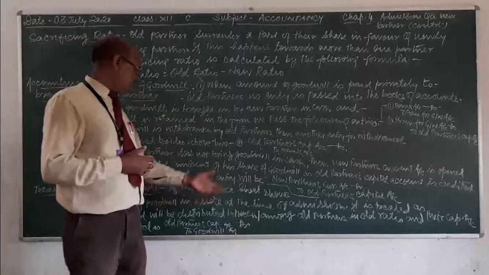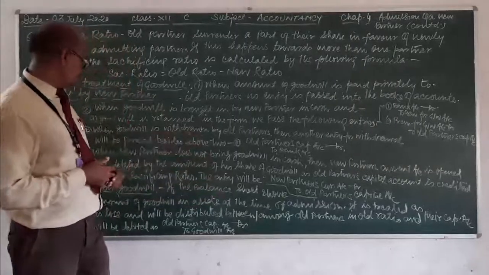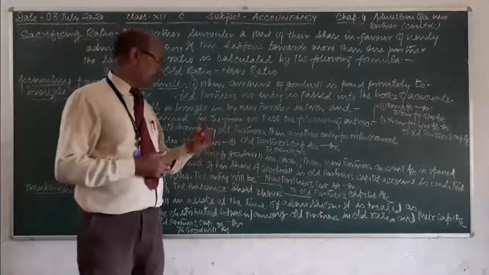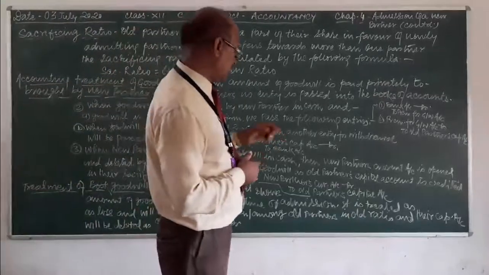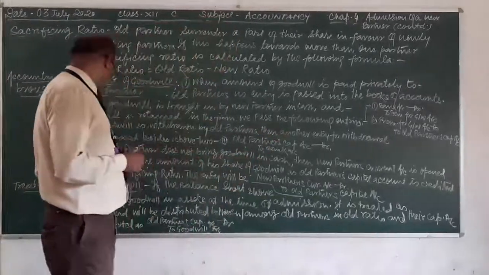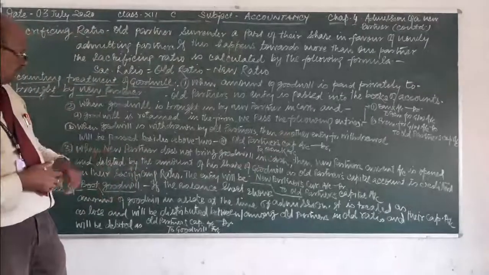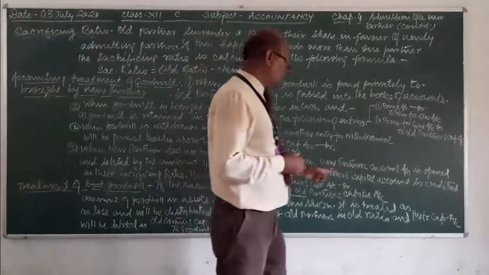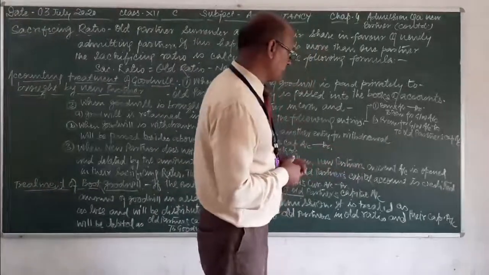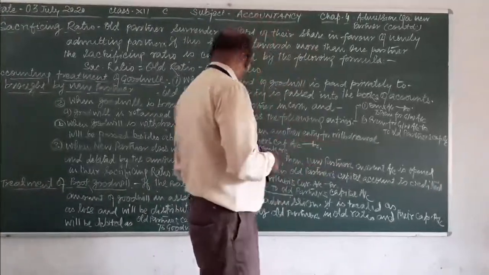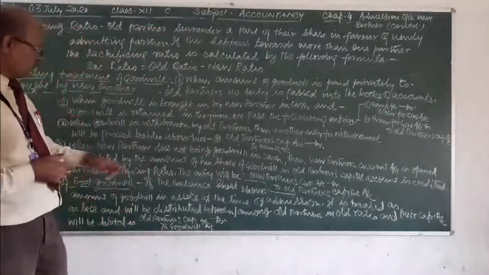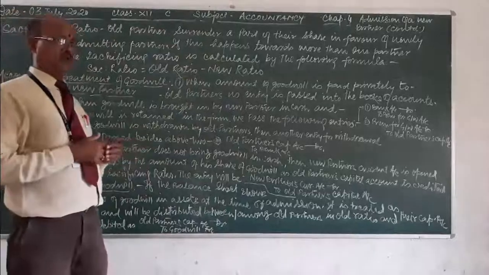I have explained you, if the balance sheet shows amount of goodwill in asset at the time of admission, it is treated as loss and will be distributed among old partners in old ratio, and partners capital account will be debited as old partners capital account debit to goodwill account.